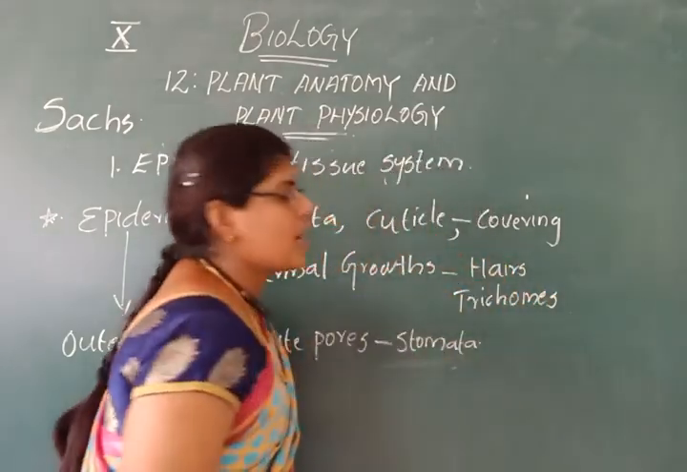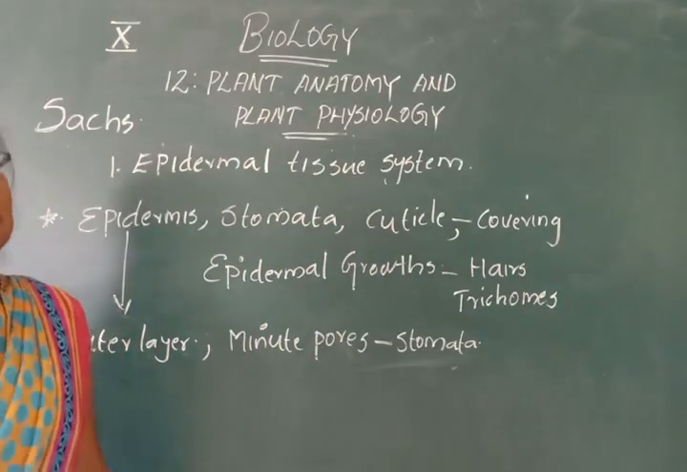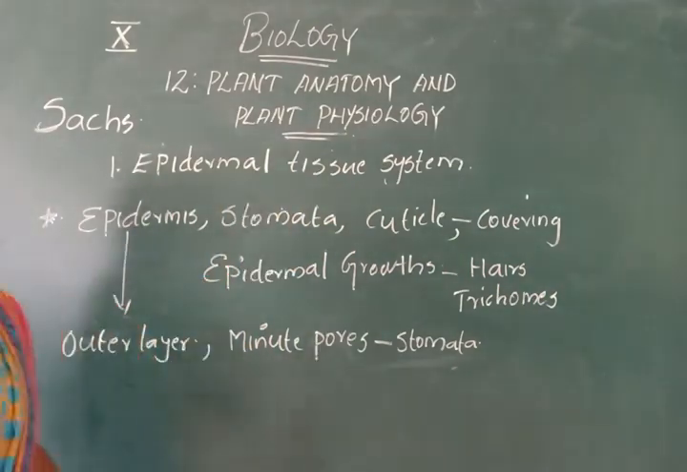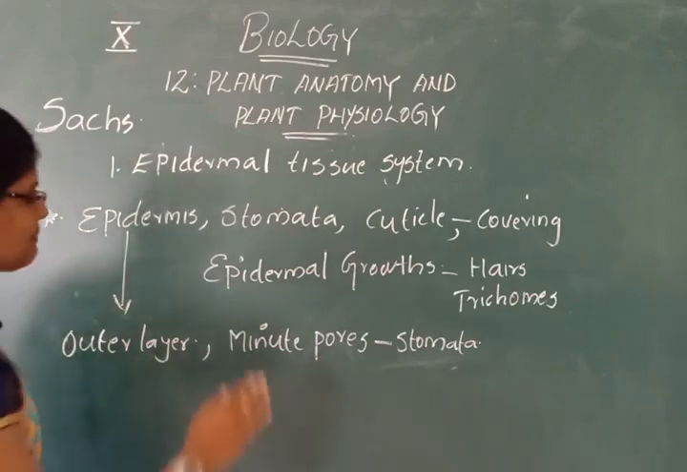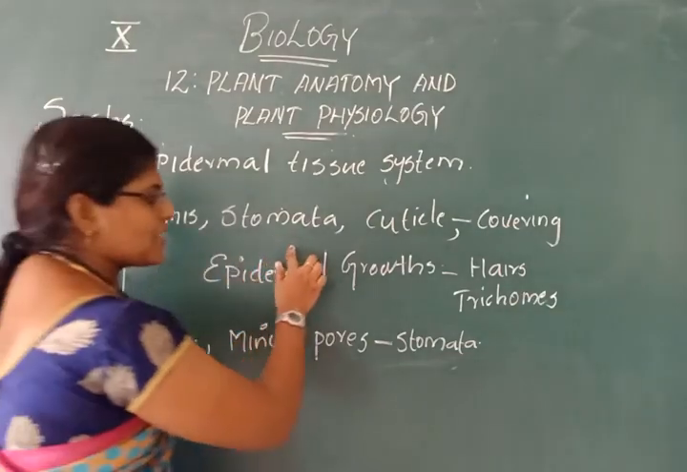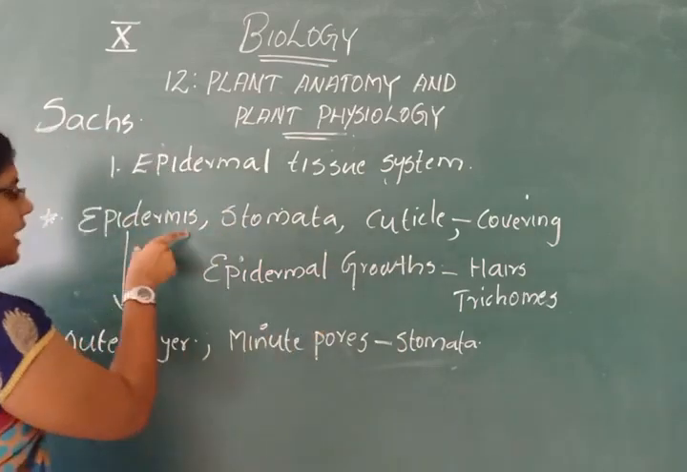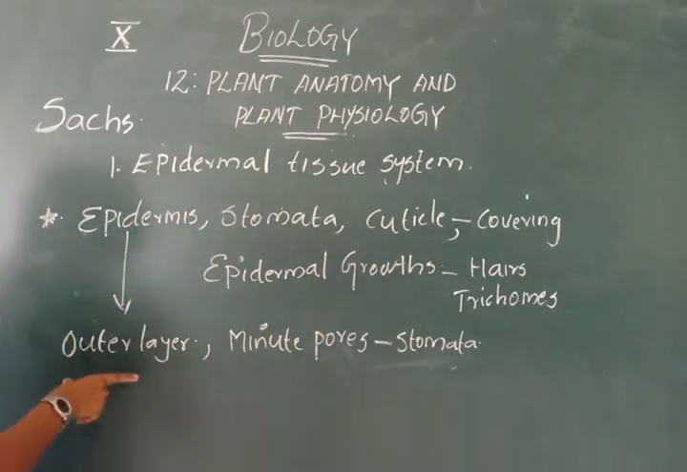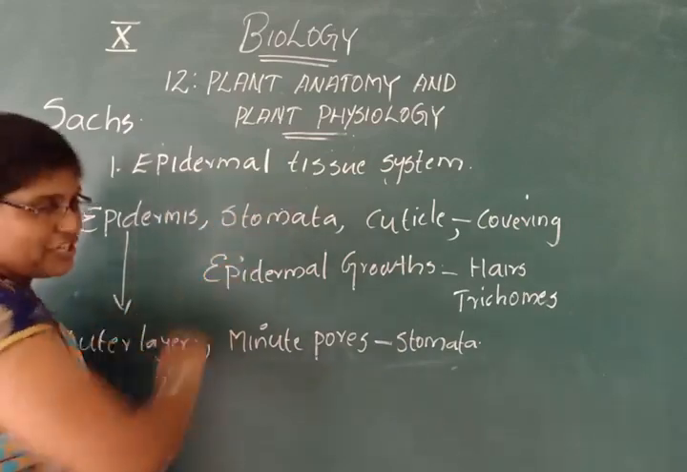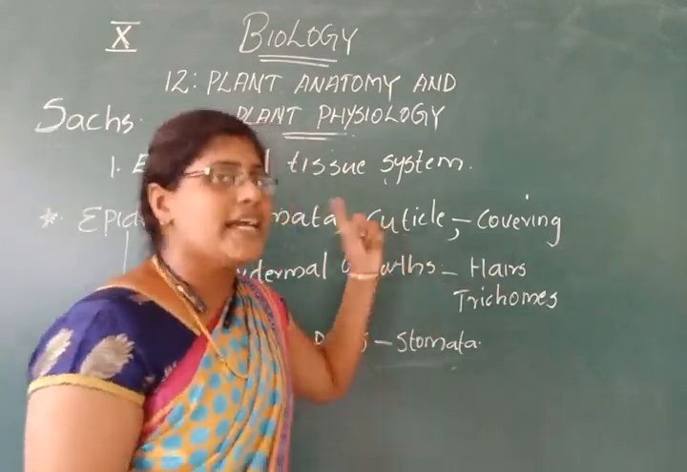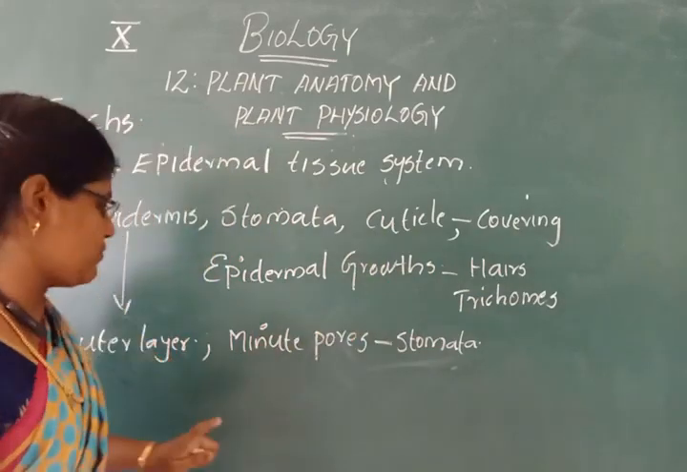Hairs and trichomes are the epidermal growth which is present in the epidermal tissue system. So the epidermal tissue system comprises epidermis, stomata, cuticle and finally epidermal growth. And epidermis is the outermost layer of the epidermal tissue system. It contains a covering called cuticle. It helps in the regulation of transpiration.